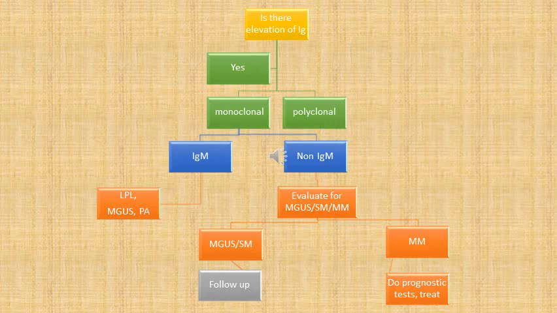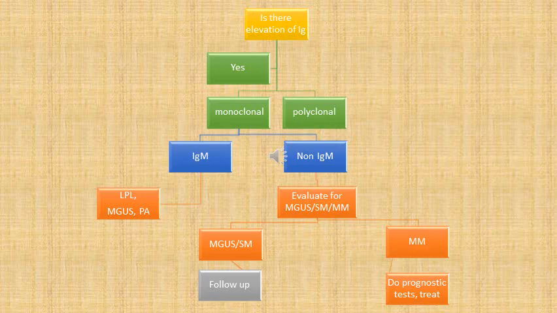If it is there, then we proceed with establishing whether it is monoclonal gammopathy or polyclonal. If it is polyclonal, then it is unlikely to be a plasma cell disorder. Then we look for other causes of immunoglobulin elevation. But if it is monoclonal, then we proceed with differentiation between whether it is of IgM type or of non-IgM type. If it is IgM, then we investigate for lymphoplasmacytic lymphoma, MGUS,